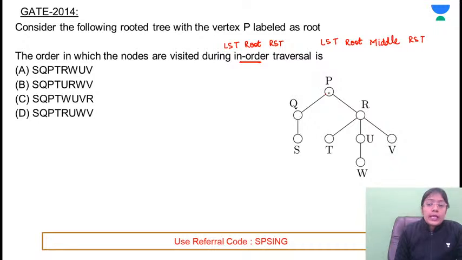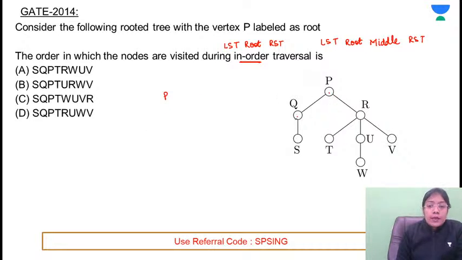So before printing P, it is having two children. P ki position kya hogi? Somewhere in the middle. Before printing P, S will be printed because this is the parent. Okay. A, C, D. Nobody is supporting B. But there is a confusion between option A, C and D. Let's see what will be the answer.